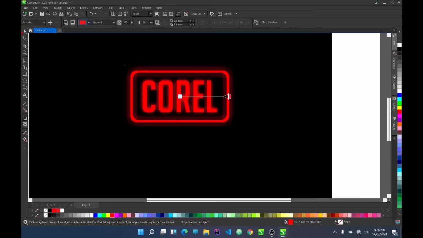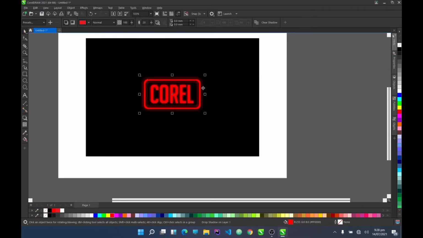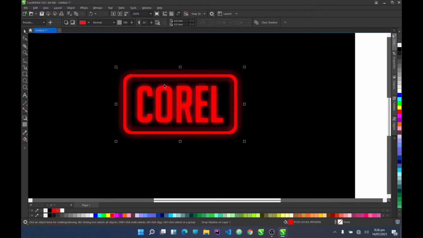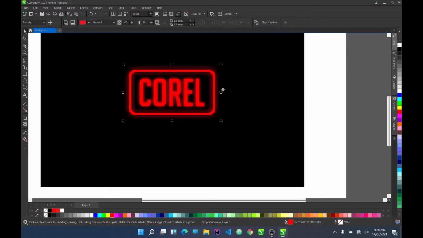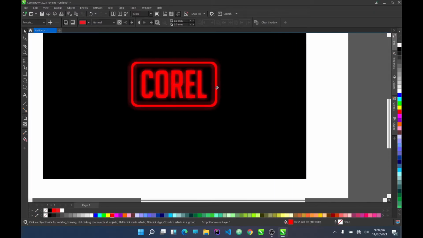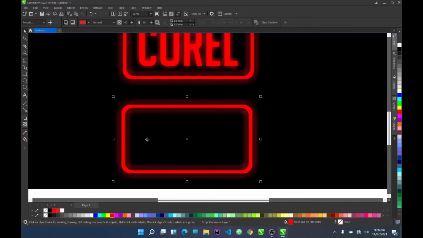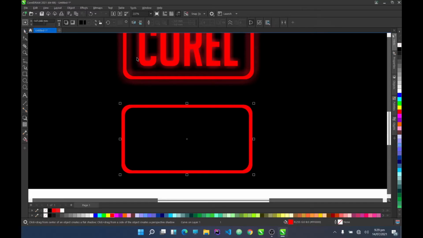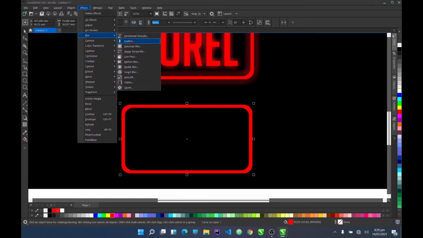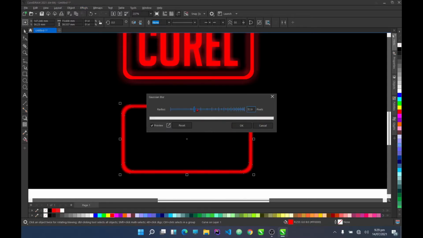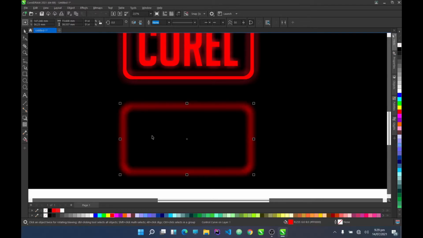So we're having a kind of glowing stuff going now, but this to me is not that effective, so it doesn't show that much of a glow. So duplicate this one. Now we'll remove the shadow from this one, clear shadow. Now all we have to do is go to effects, go to blur, go to Gaussian blur, and we're going to make a blur like this.